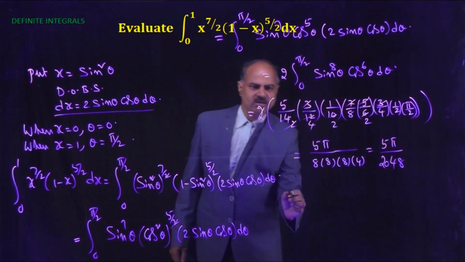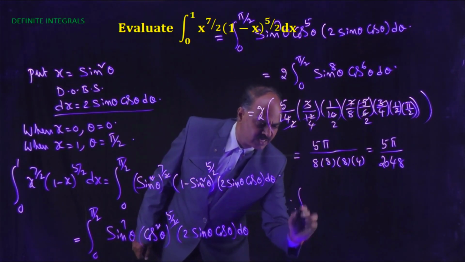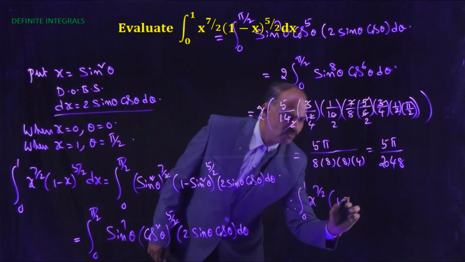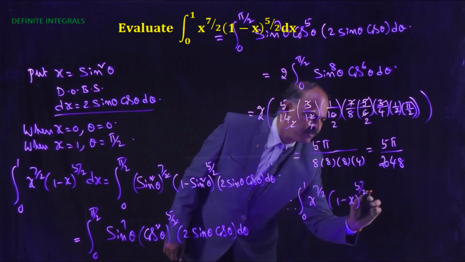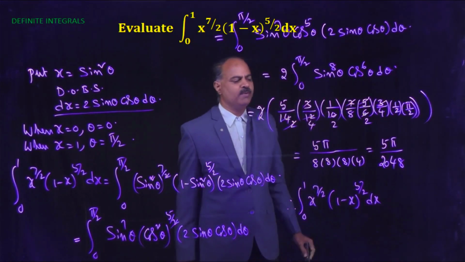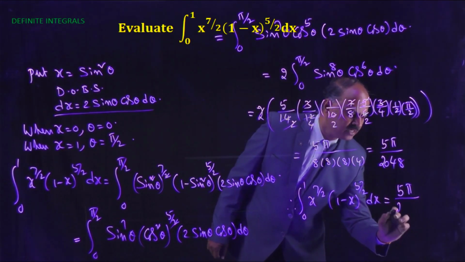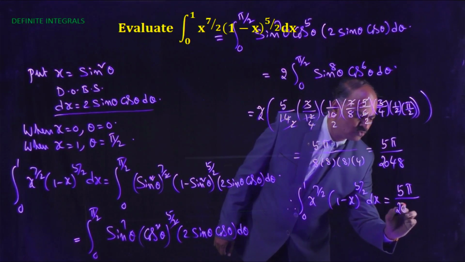So therefore the integral 0 to 1 of x to the power 7 by 2 into 1 minus x whole to the power 5 by 2 dx equals 5 pi by 2048.